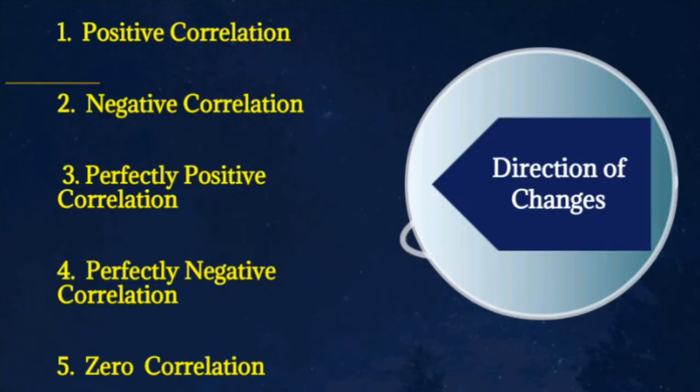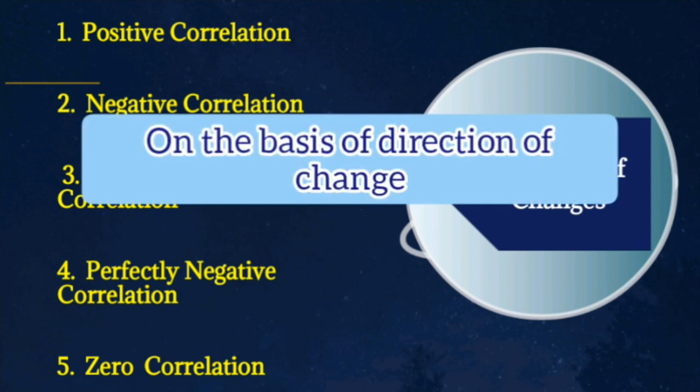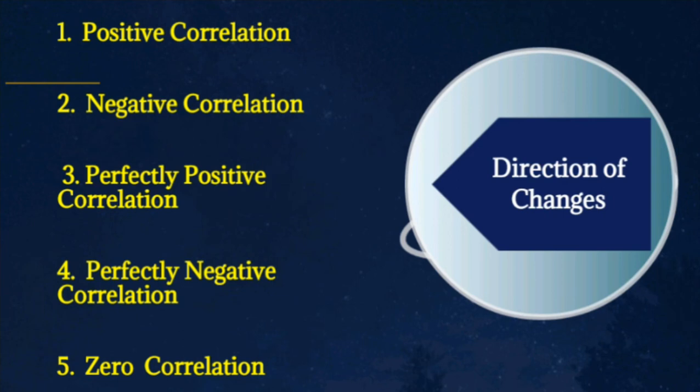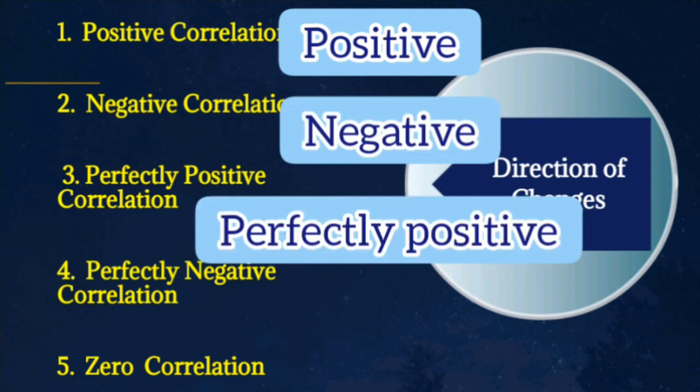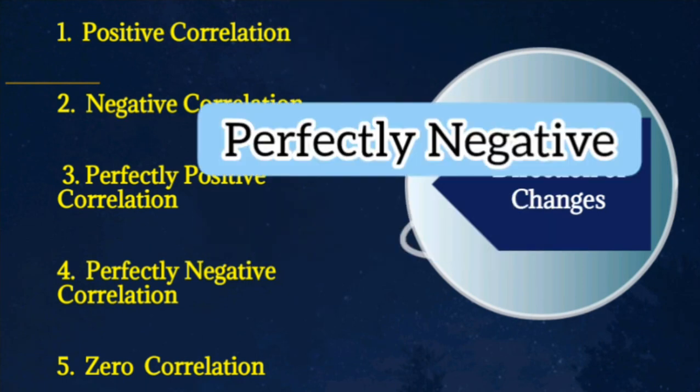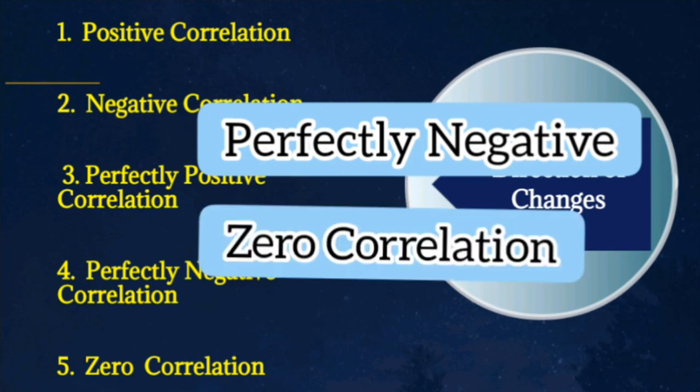Hope you understood the 5 types of correlation. So now we are going to conclude our class. Today we discussed the types of correlation on the basis of direction of change. On the basis of direction of change, correlation is classified into positive correlation, negative correlation, perfectly positive correlation, perfectly negative correlation and zero correlation.